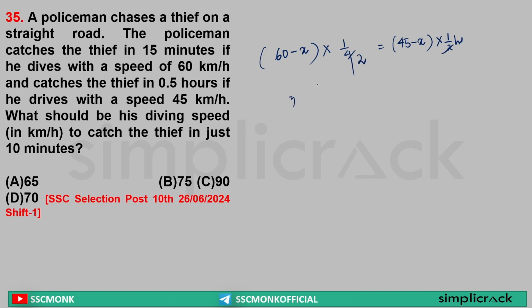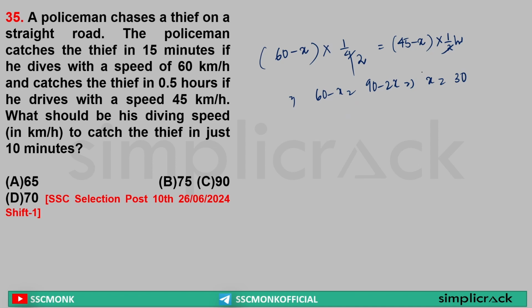Sir, this can be written as 2 multiplied here, 60 minus x is equal to 90 minus 2x, or I can write 2x on this side, x is equal to 90 minus 60, that is 30. Sir, what is the speed of the thief? Sir, 30. Sir, now what is happening?